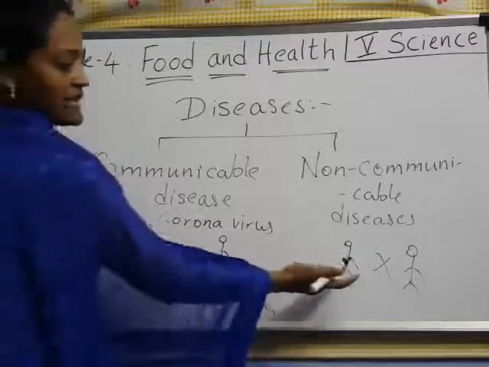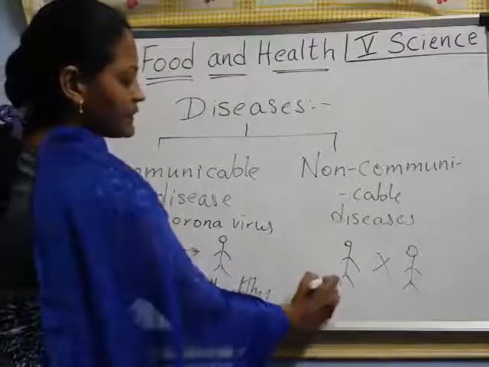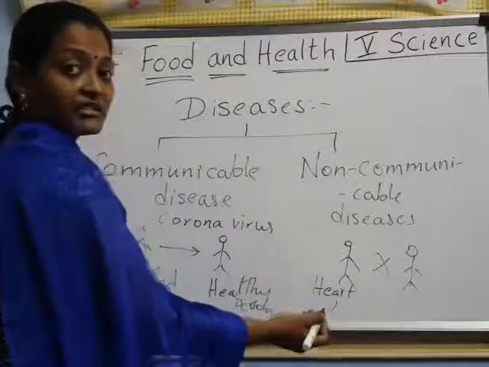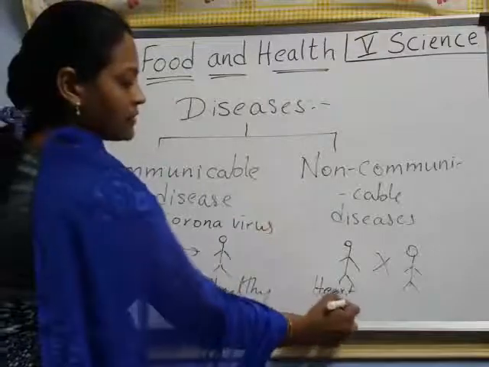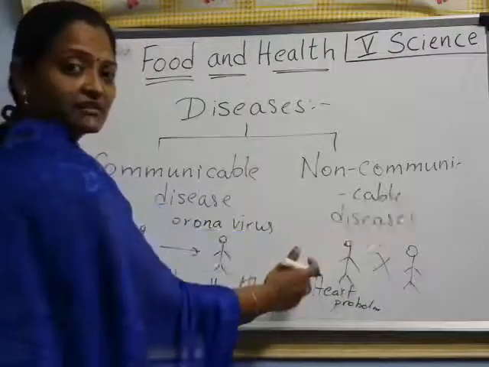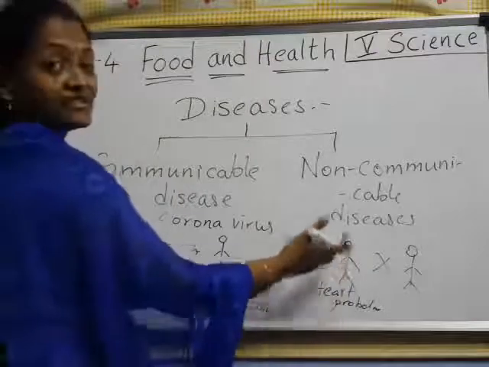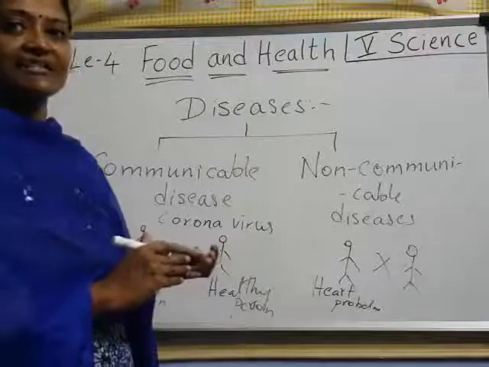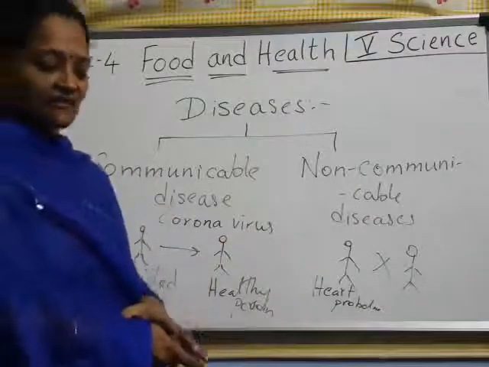Understood? Suppose another example. Here, a heart patient. Okay, heart patient means heart attack. That person is having some heart problem. Can the person transfer that heart problem to another person? No. So here the disease is not transferred at all, then we call it a non-communicable disease. Okay, now we'll see only about communicable disease in this class, right, children?